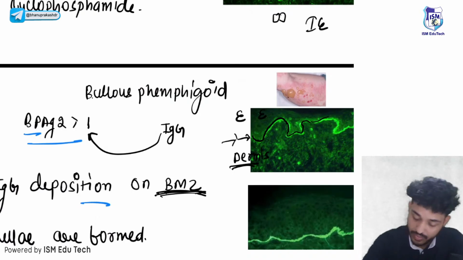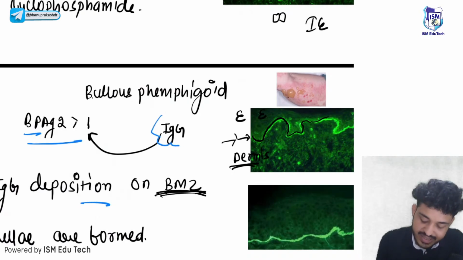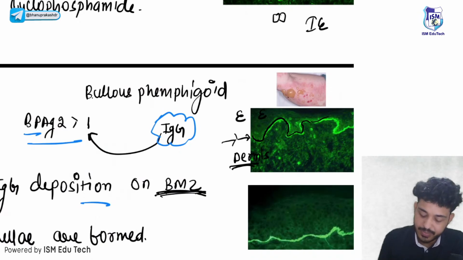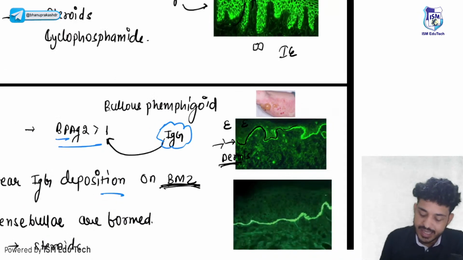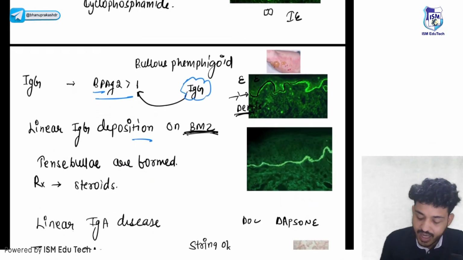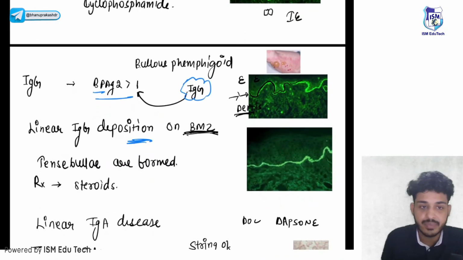Are you clear till now? Okay, so IgG antibodies are formed against BPAG1 or 2. That will be giving rise to a linear pattern. Okay, linear pattern. Linear IgG deposition on the basement membrane zone.